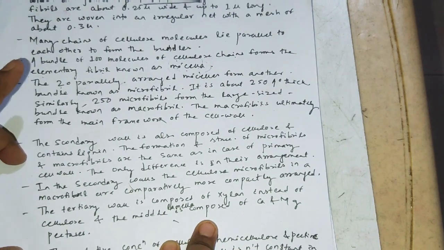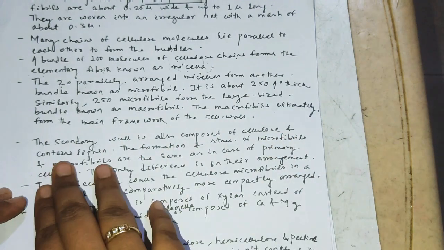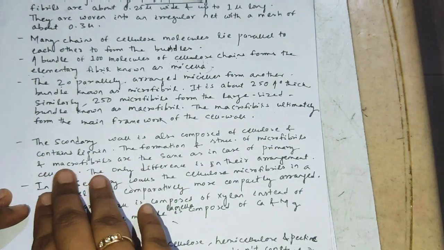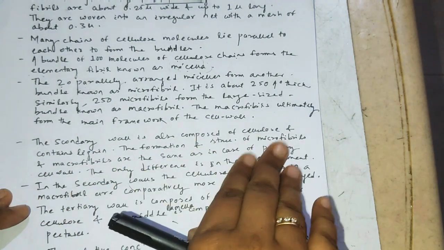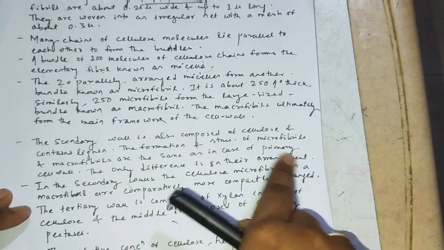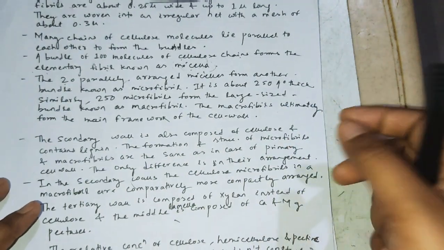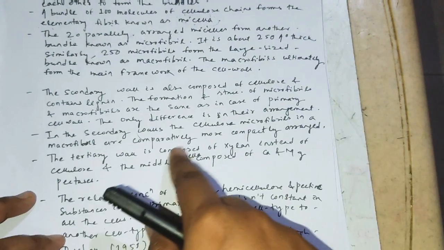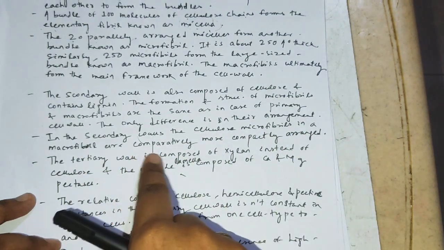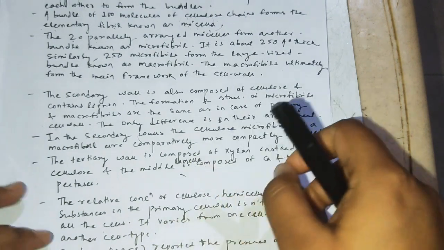Clear? Now the secondary case, what happened? The secondary cell wall is also composed of cellulose and contains lignin. The formation and structure of microfibrils and macrofibrils are the same as in the case of what? The primary cell wall. The only difference is their arrangement. The cellulose microfibrils in a macrofibril of the secondary wall are comparatively more compactly arranged. Only the arrangement.